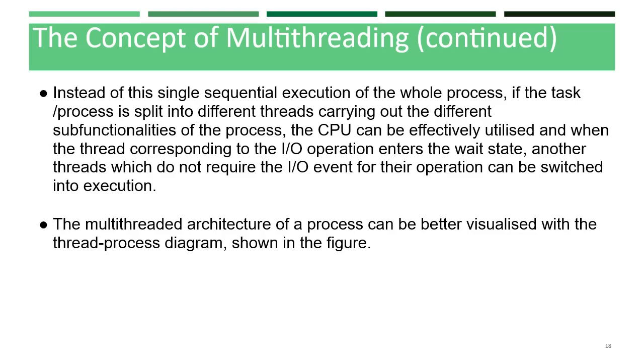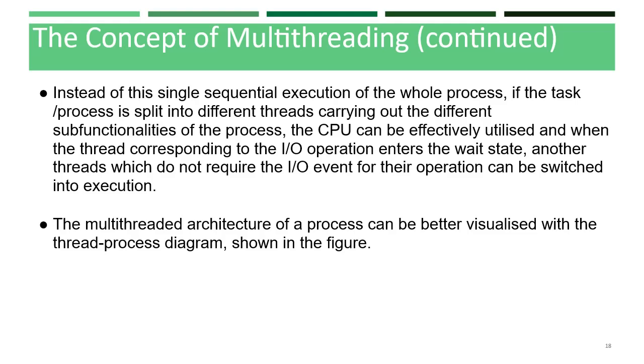When the thread corresponding to the I/O operation enters the wait state, another thread which does not require this I/O event can perform its operation and be switched into execution. This leads to more speedy execution of the process and efficient utilization of the processor time and resources.